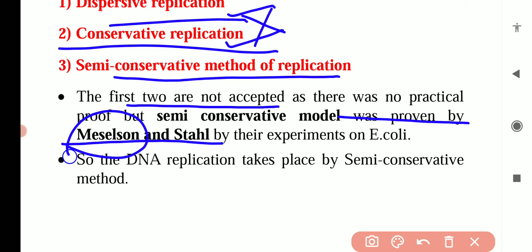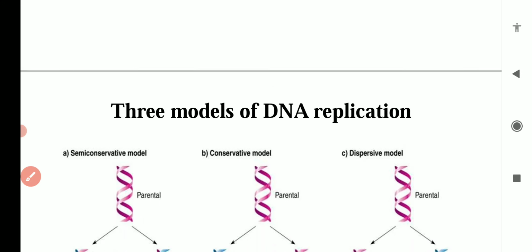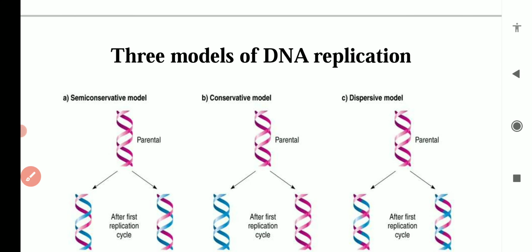These were the two scientists who, by their experiment in E. coli, a bacteria, proved that DNA replication takes place by the semi-conservative method.